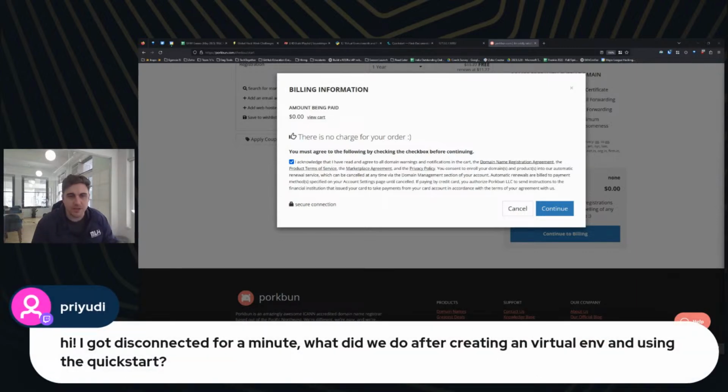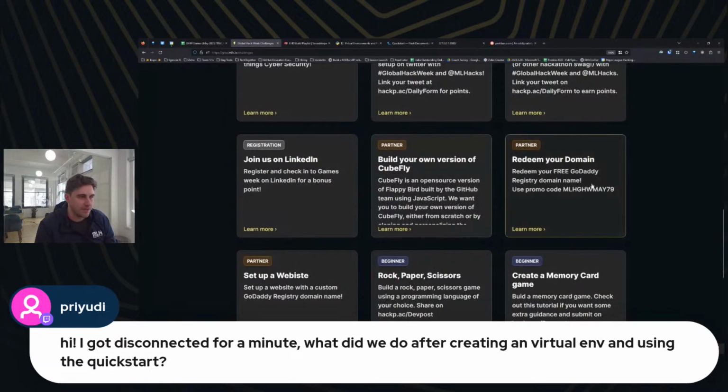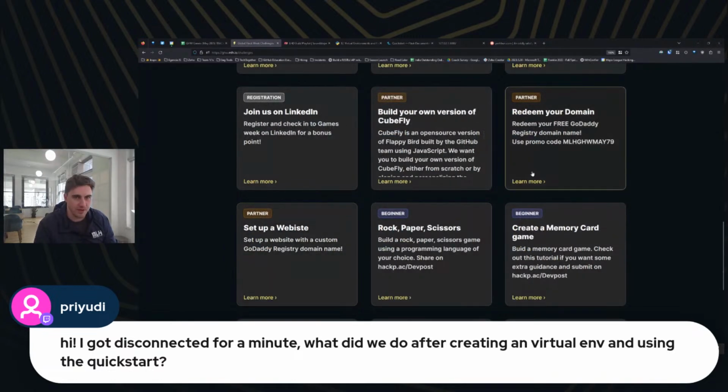So someone asking a question here, what did we do after creating a virtual environment in the quick start? I switched what I was focusing on, and I'm registering a domain name because I want to complete these two challenges, the redeem your domain and to set up a website. These are the two GoDaddy Registry domain challenges today, and I think we can complete them during this, so.